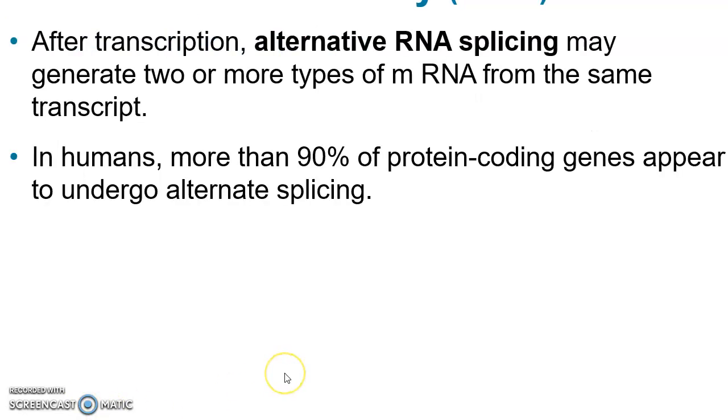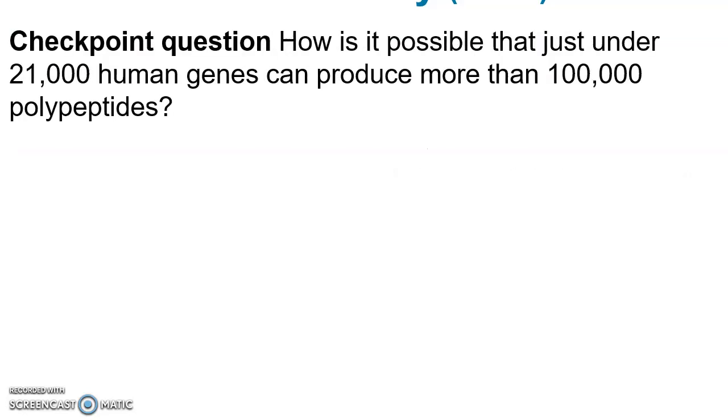Then once transcription is completed, RNA splicing further impacts gene expression. And we talked about RNA splicing. It happens after transcription, and two or more types of messenger RNA can be generated from the same transcript, or the same sequence of DNA that was transcribed into mRNA. And in humans, over 90% of genes that code for proteins undergo alternate splicing. So, in other words, they can be expressed differently due to RNA splicing, which leads to this checkpoint question.